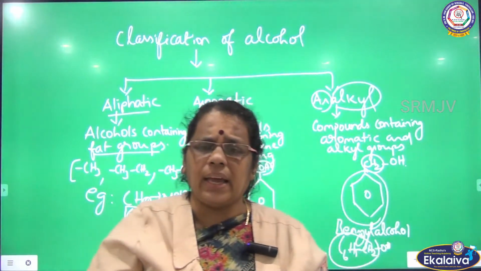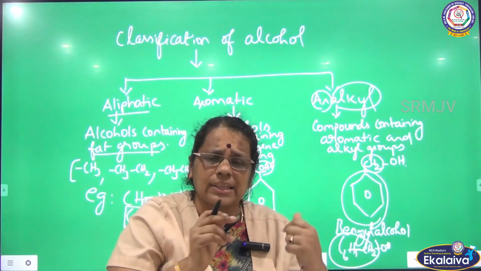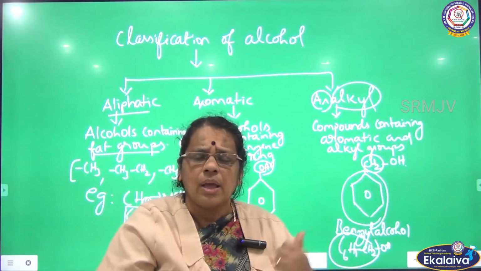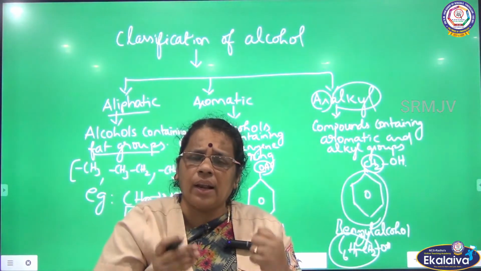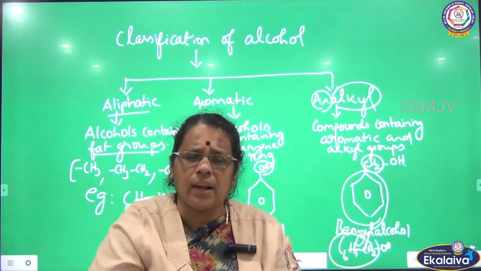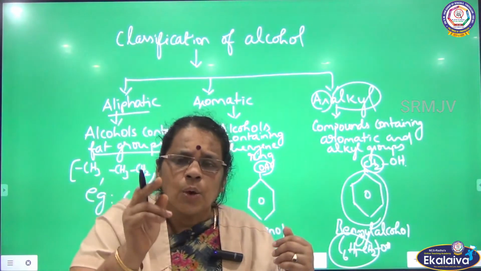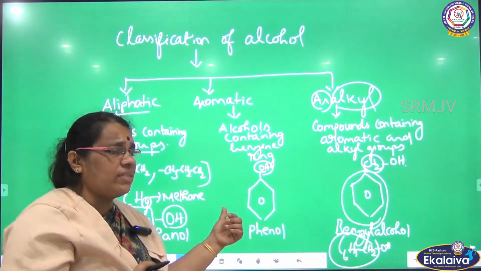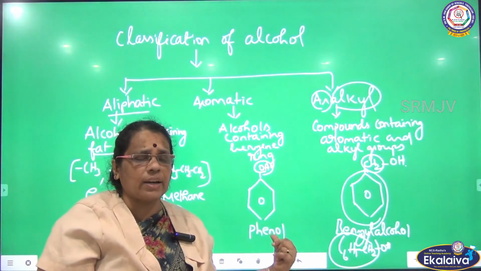What is aliphatic? Alcohols containing fat groups in their structure. What are the fat groups? Methyl, ethyl, propyl, tertiary butyl, isopropyl, isobutyl, neopentyl, etc. What are aromatic alcohols? The OH group will be directly attached to the benzene ring. Here I can give the example phenol, where OH is directly attached to the benzene ring.